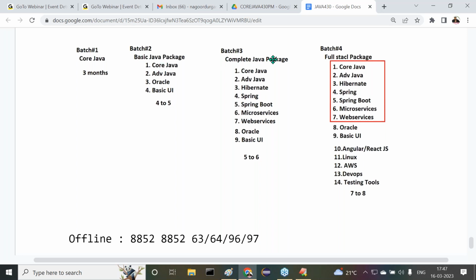If you want to join for the complete Java package, nearly 9 courses are available: Core Java, Advanced Java, Hibernate, Spring Boot, microservices, web services, Oracle and basic UI. Understand it, complete Java. But today is a core Java demo class.